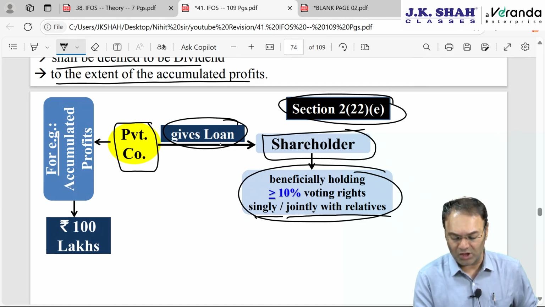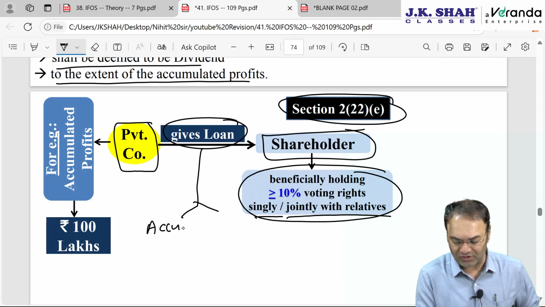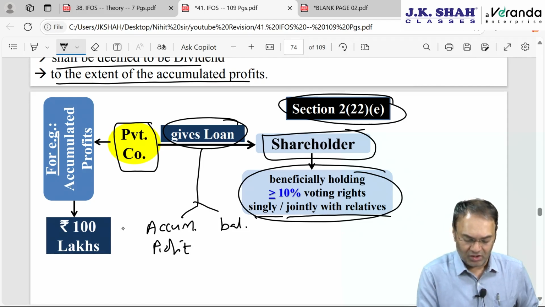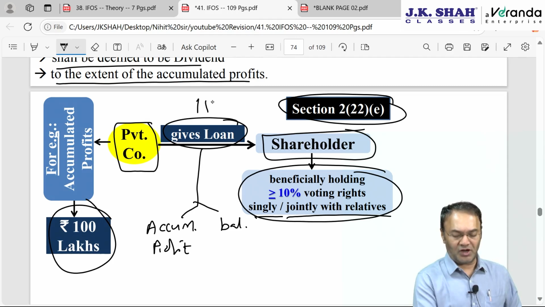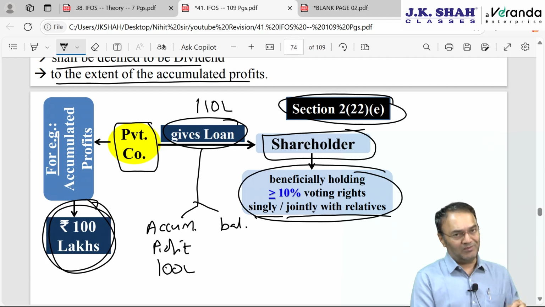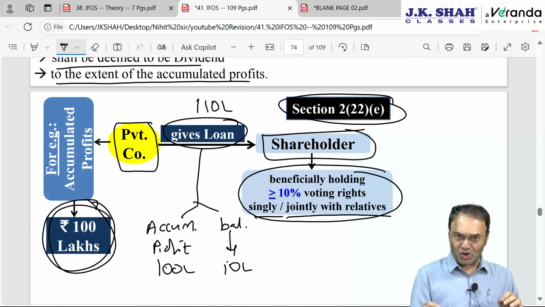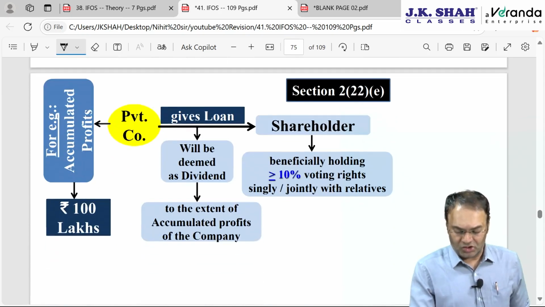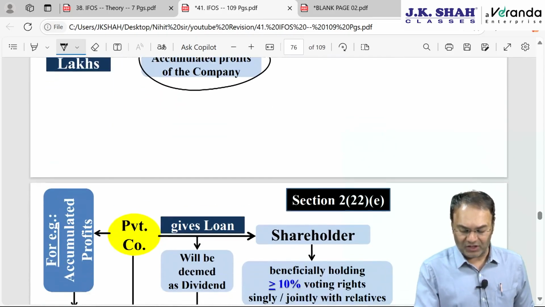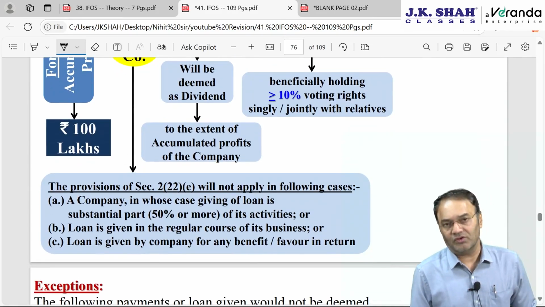Then as per 222E, that loan amount will be divided into two parts. How much is to the tune of accumulated profits of the company, and the balance will be considered a genuine loan, if at all. For example, accumulated profits of the company are 100 lakh and the company has given him a loan of 110 lakh. So the first 100 lakh, to the tune of accumulated profit, will be deemed as dividend, and the balance 10 lakh rupees will be deemed to be a genuine loan, whether interest is charged or not. However, this has some 3-4 exceptions which we will be discussing one by one. So to the extent of accumulated profits of the company, it will be deemed as dividend, subject to some exceptions.